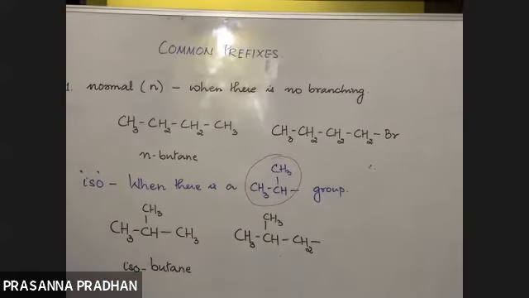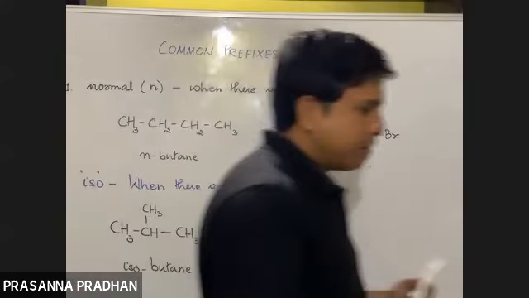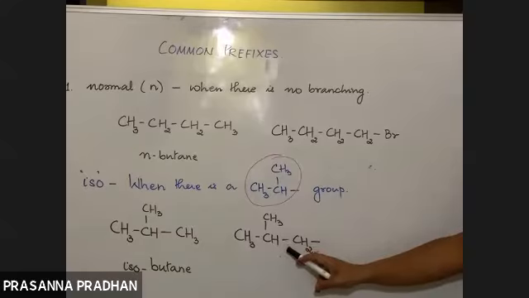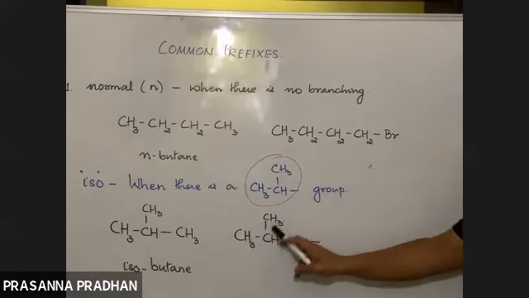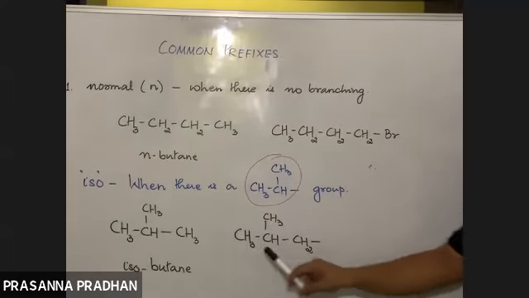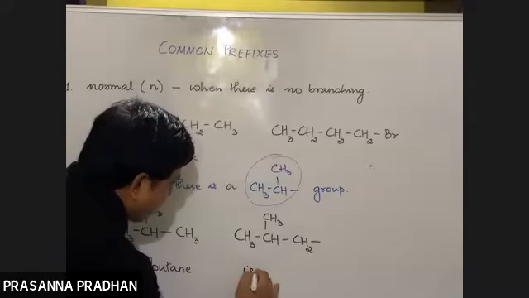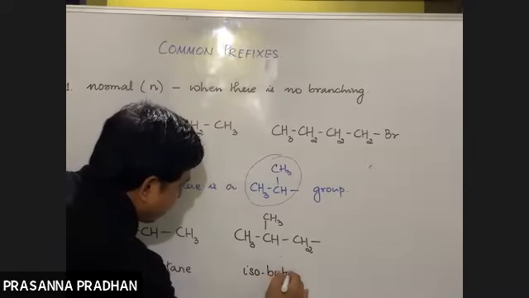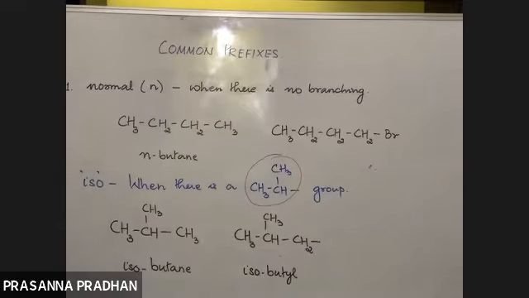So what should be the name of this group? It's an alkyl group with an iso group, and in total there are 4 carbon atoms. If this is isobutane, this should be isobutyl. Exactly. Very good.